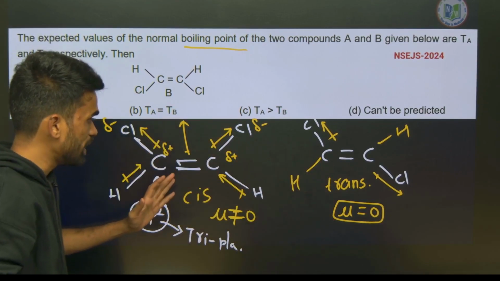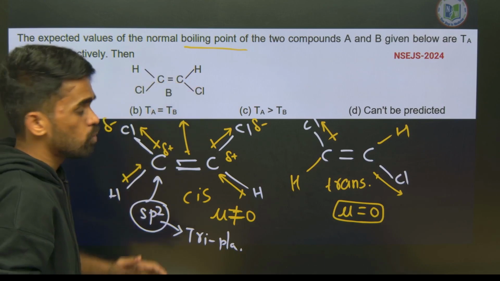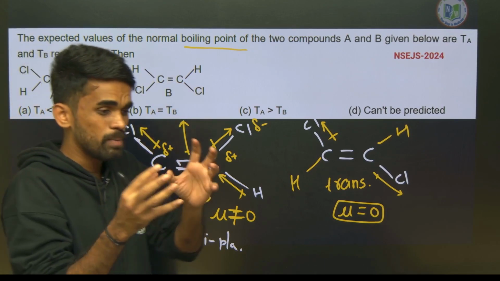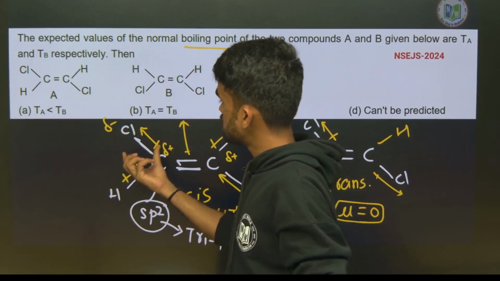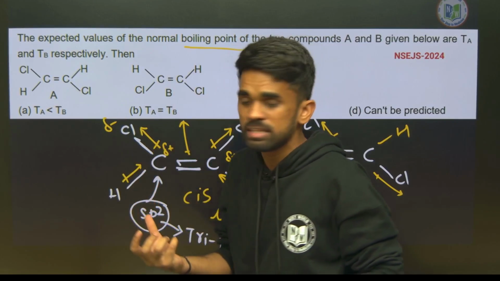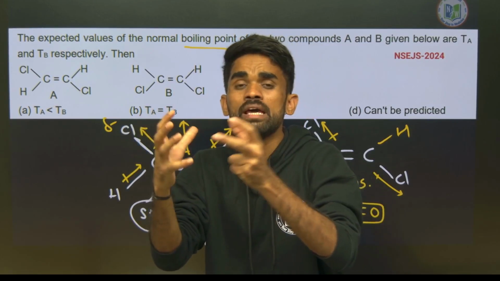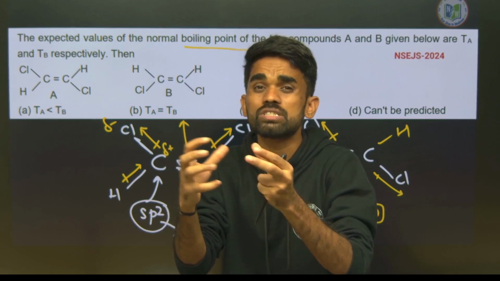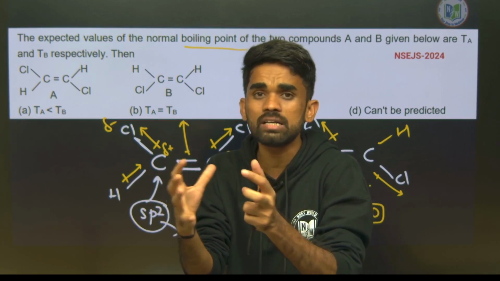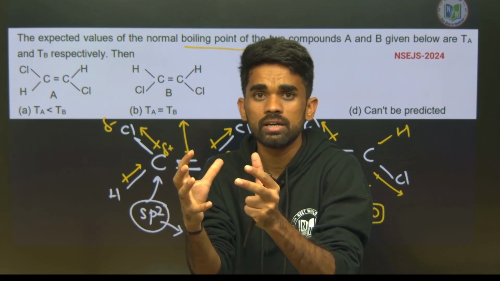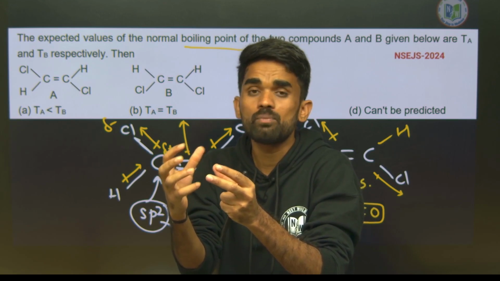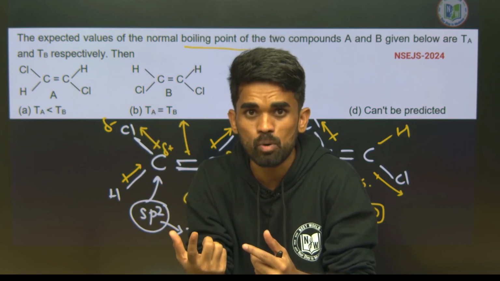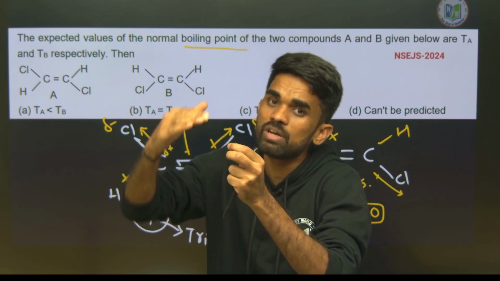Now, due to polarities, what happens? Between the cis 1,2-dichloroethene molecules there will be intermolecular forces of attraction that hold them strongly. Therefore their boiling point increases. What do we mean by boiling point? Conversion of liquid to gas.